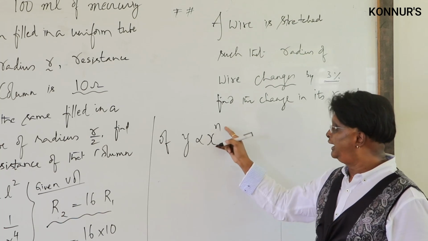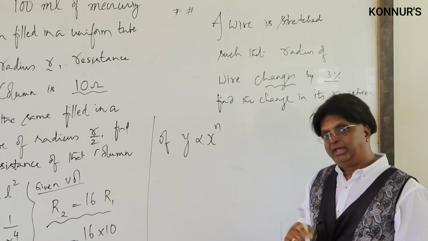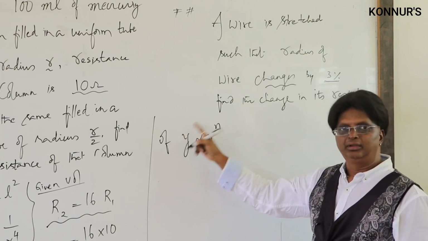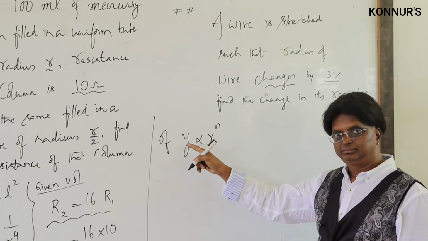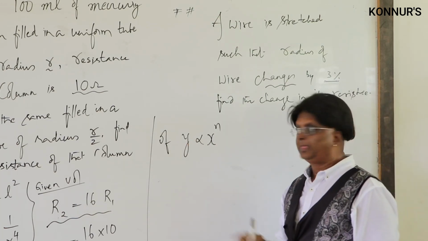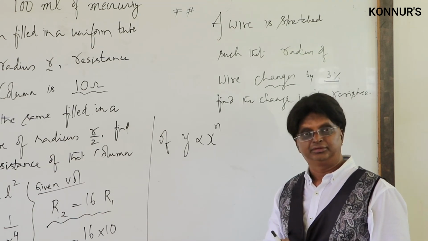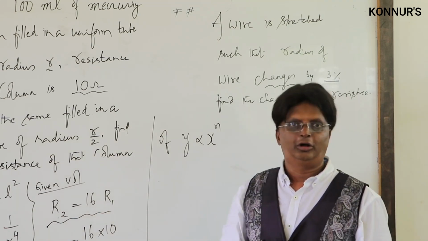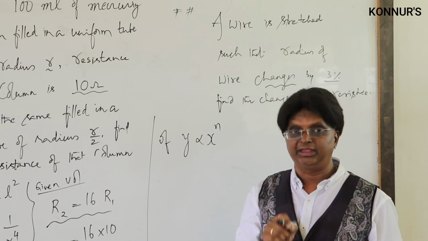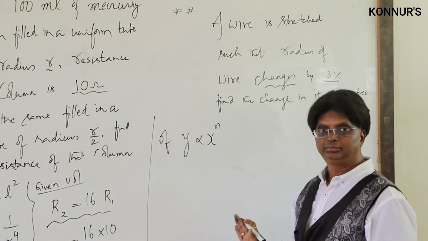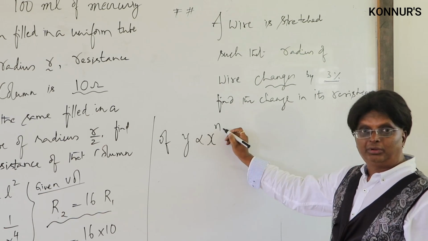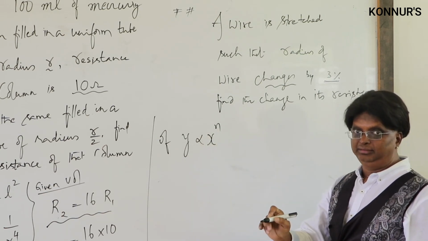What is meant by n being positive? Then it is directly proportional. X increases, y increases; x decreases, y decreases. If n is negative, what does it mean? Y and x are inversely related. A decrease in x will cause an increase in y or vice versa. So this is a very important point in this tool. N can be either positive or negative and it carries a meaning.